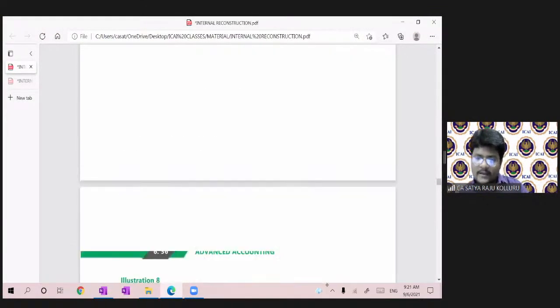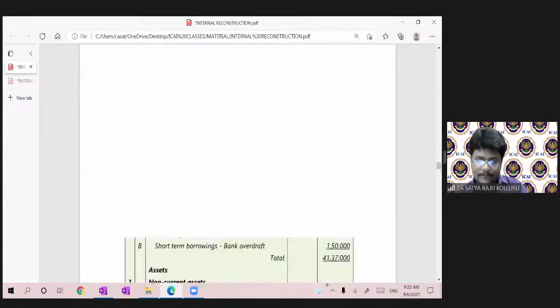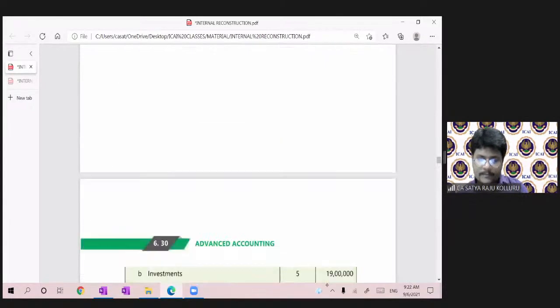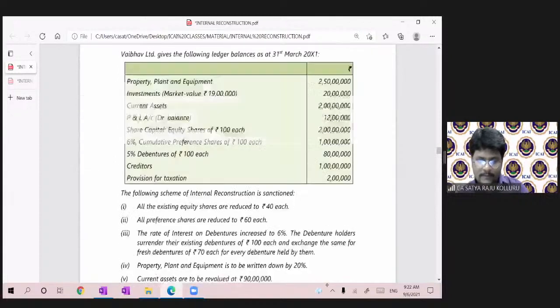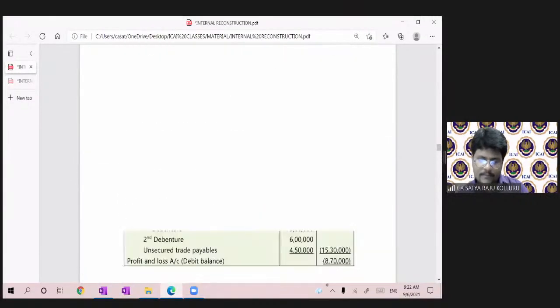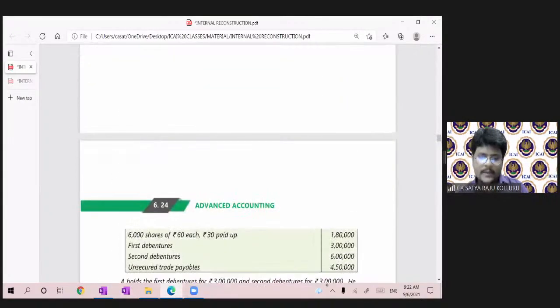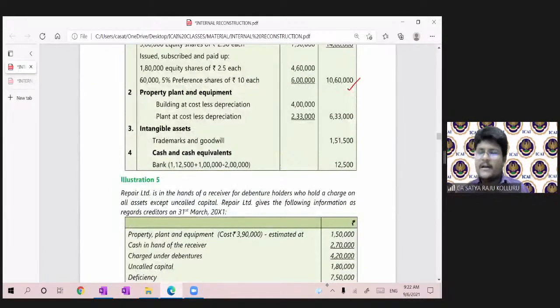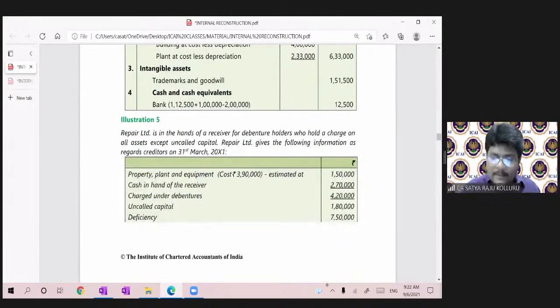So very few minutes are there. Let me take up problem number 5, which is a different problem. Please concentrate. Problem number 5. This is not a share surrender concept, guys; this is the normal course of the problem. Please concentrate. A Repair Limited is in the hands of a receiver for debenture holders.